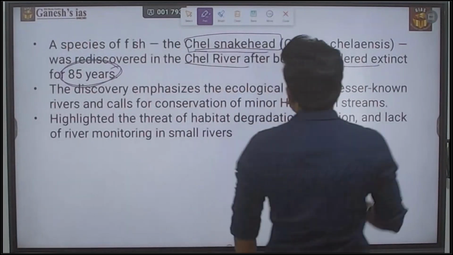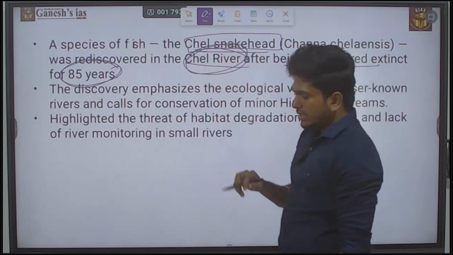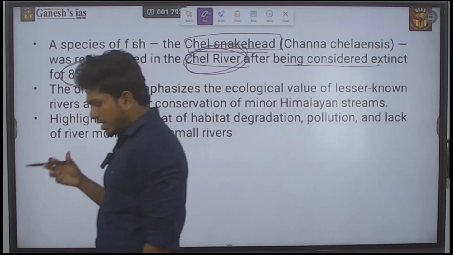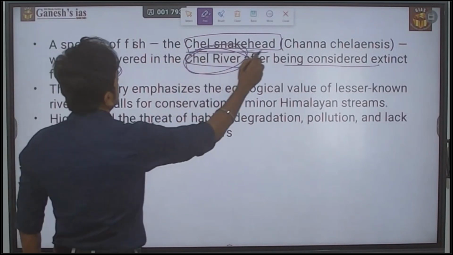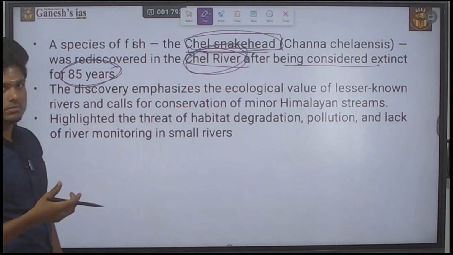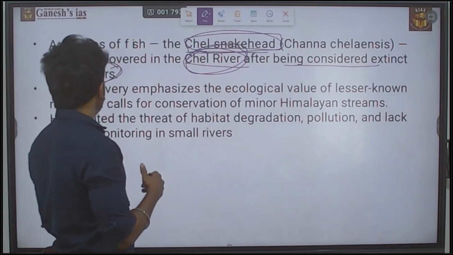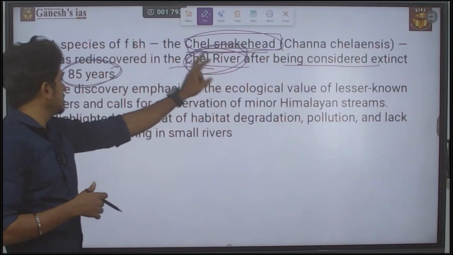Only because of that is the Sel River in the news, so they may ask a question related to it. This snakehead fish was extinct for 85 years and now it has been rediscovered, so there is a possibility of a question about the Sel River.